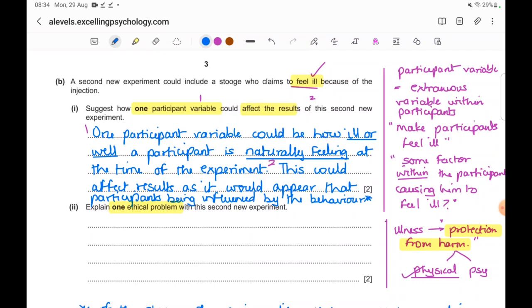Okay, and of course we have to make the results relevant to the scenario given, because it's an explain answer. They have not asked us to just name the ethical problem, otherwise we would have just written protection from harm, or they have not asked us to just state the guideline which has been broken. It is an explain command term, so we'll answer accordingly, and it's for 2 marks. Okay, so let's write this. This is my way of writing. Again, it's a model answer. You could write it differently, but the order I would suggest is: one ethical problem is